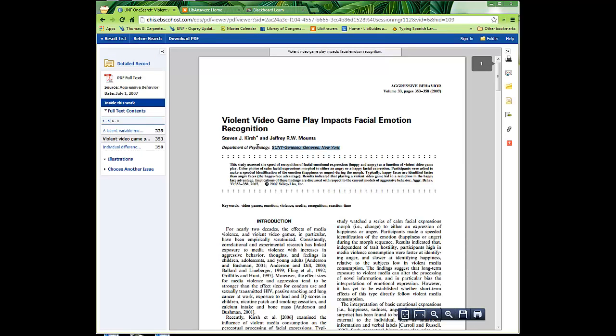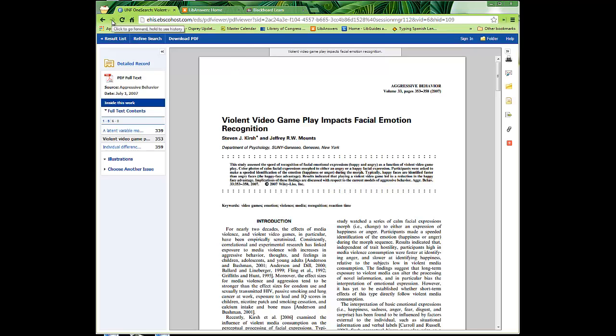Okay, so there is some information right here. I guess both these guys, when they wrote this article, were in the Department of Psychology at SUNY, which is State University of New York, Geneseo. Apparently that's one of their branches. So if this person is a professor in the Department of Psychology at the State University system in New York, then obviously they are a scholar on some things in psychology, and this person focuses on youth and the media.